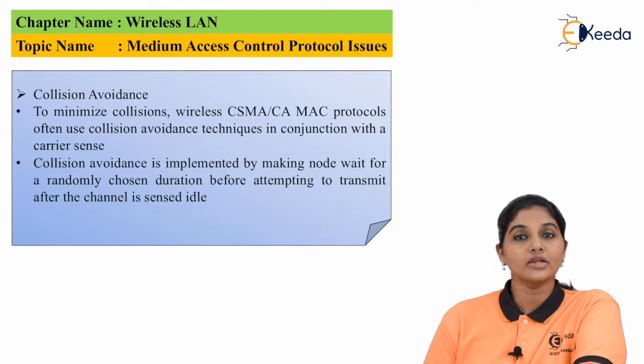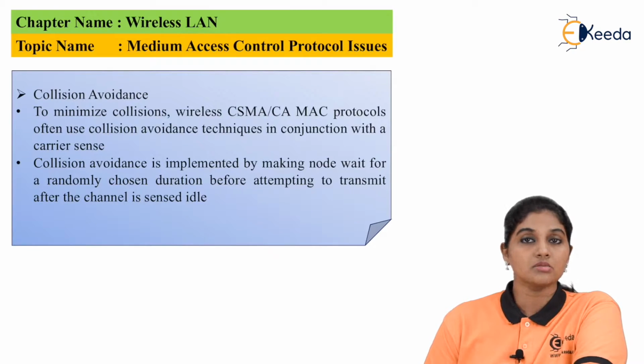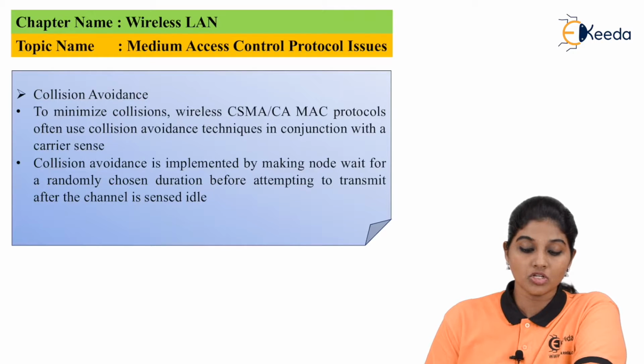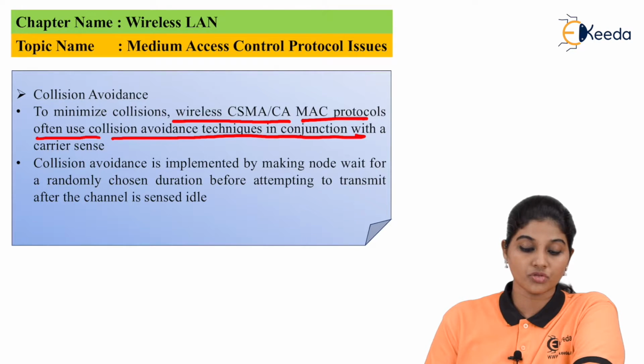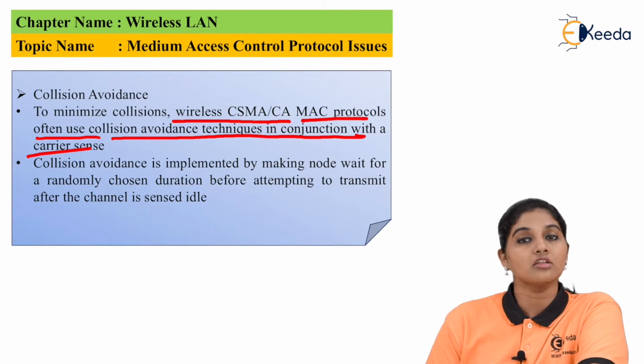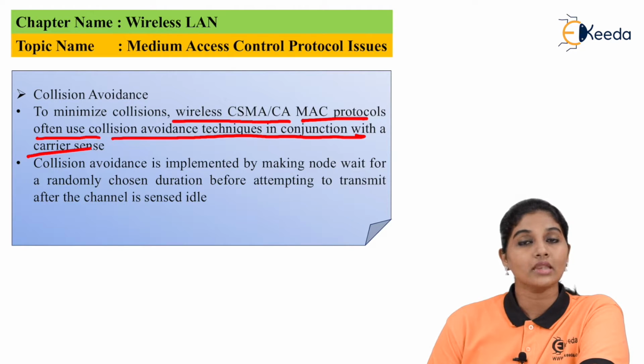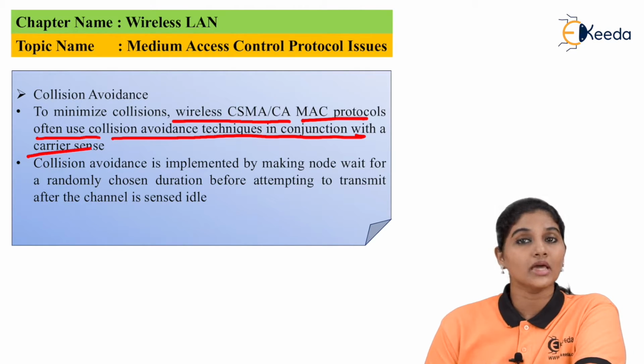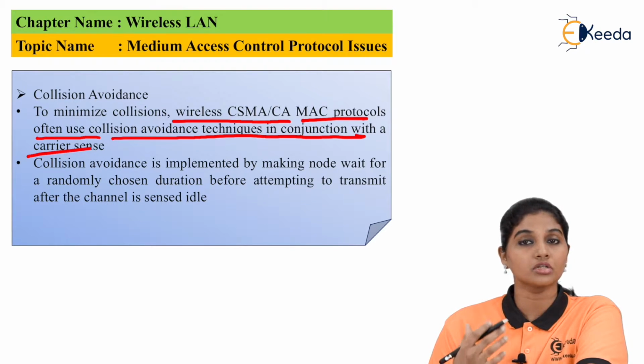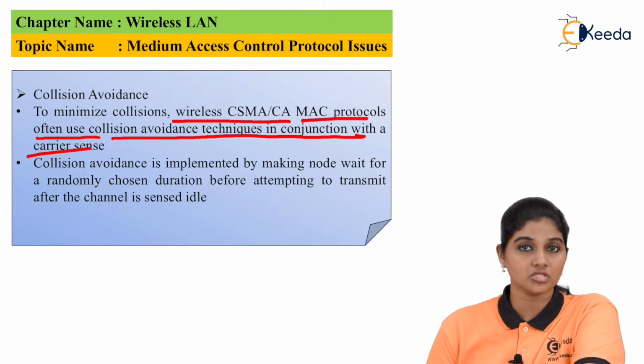Now the next issue related to the MAC layer, or medium access protocol, is collision avoidance. To minimize collisions, wireless CSMA/CA MAC protocols use the collision avoidance technique in conjunction with carrier sense. Now the MAC layer uses the CSMA method, that means carrier sense multiple access. The term carrier sense is used to make sure whether the channel or the medium is free for transmission or not.